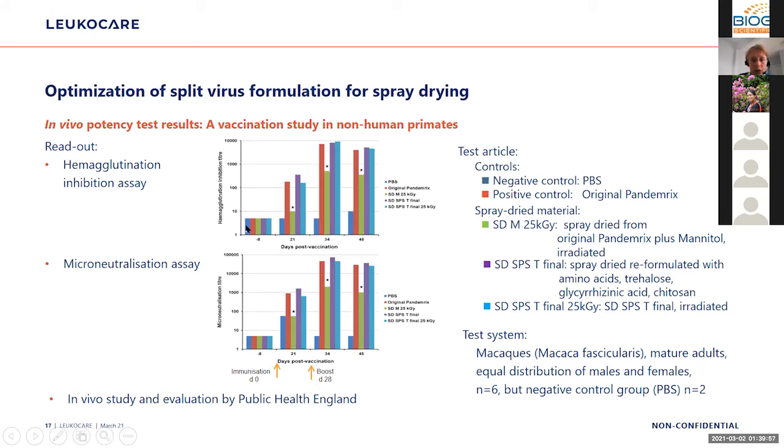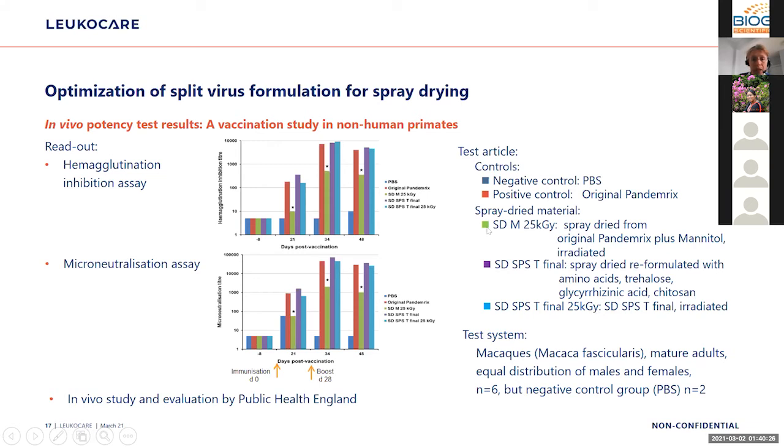So the negative control here in the beginning, the PBS, the positive is the original Pandemrix. And then we had 3 different spray-dried material test articles. It was the mannitol stabilized formulation after terminal sterilization. We had the trehalose stabilized material without gamma irradiation, and we had the trehalose stabilized material after gamma irradiation as a comparison.